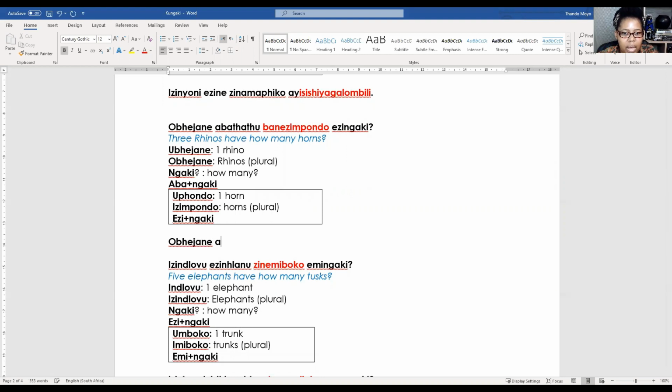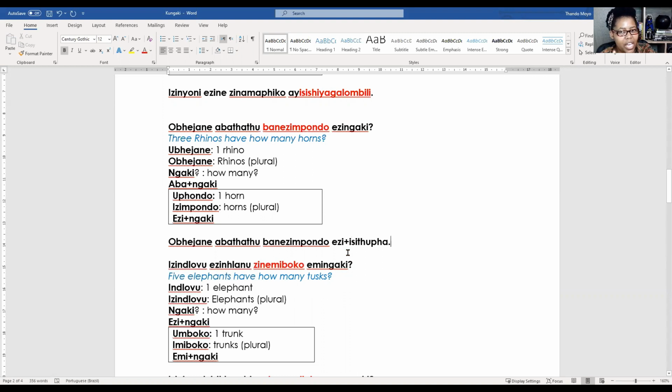Obhejane abathathu banezimpondo ezi. I'm going to put a plus sign here. I want to talk about it because we just spoke about it just now. Ezi isithupha. Isithupha. So what do we put here?